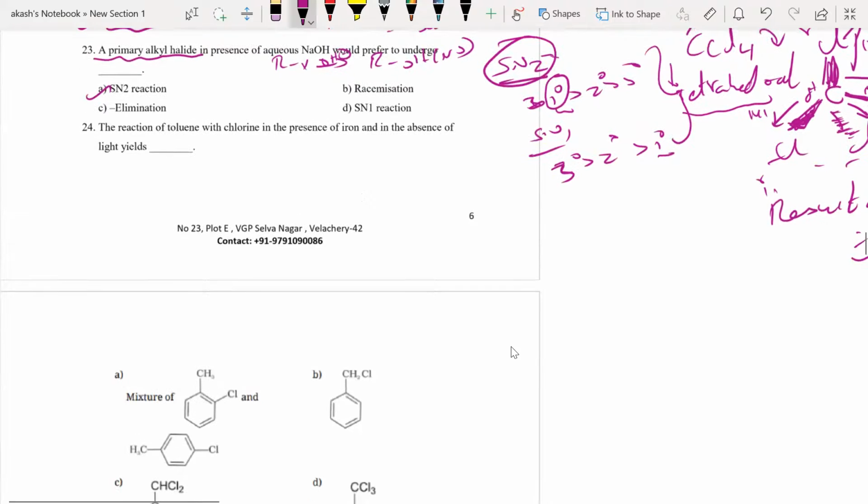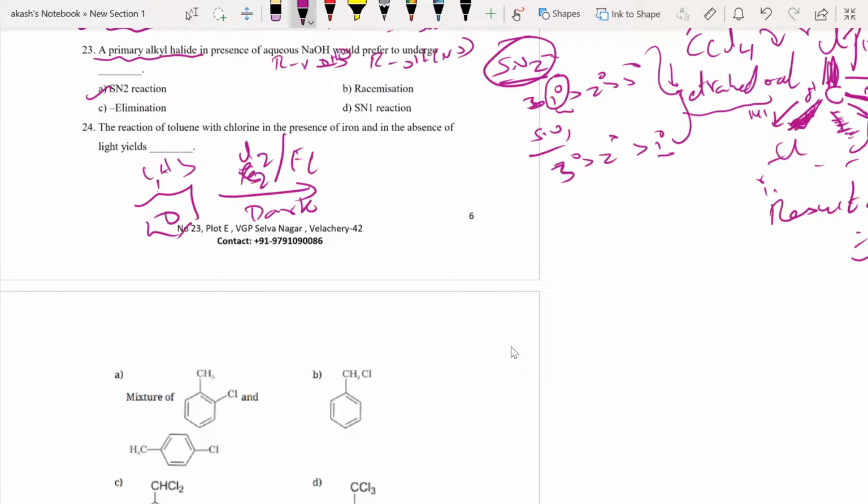Okay, so what I have is toluene, the one with CH3. Now, when you go for X2, in general, they're asking about chlorine here. So Cl2 in the presence of iron, and in the dark, obviously, it is not sunlight. When I have sunlight, that is a different reaction. When I have sunlight and Cl2, what is the name of the reaction? How do you call the reaction? If I use light and chlorine instead of this darkness, what will happen?